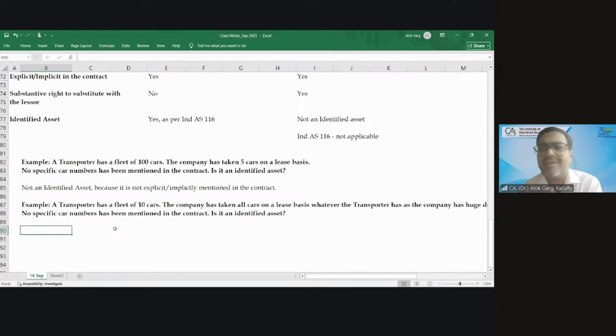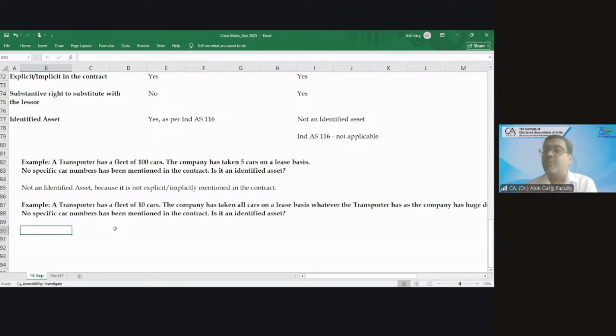So it is just like in a building, in a flat, there are 3 rooms. And the landlord can shift you in any room. You came for study in Delhi, and the landlord can tell you that either I can give you room number 1, 2, or 3. I can shift you in any room. Of course, it is not an identified asset, because there is a substantive right to substitute the asset, and on day one it is saying that I can shift you in any room, since it is not explicit or implicit in the contract.